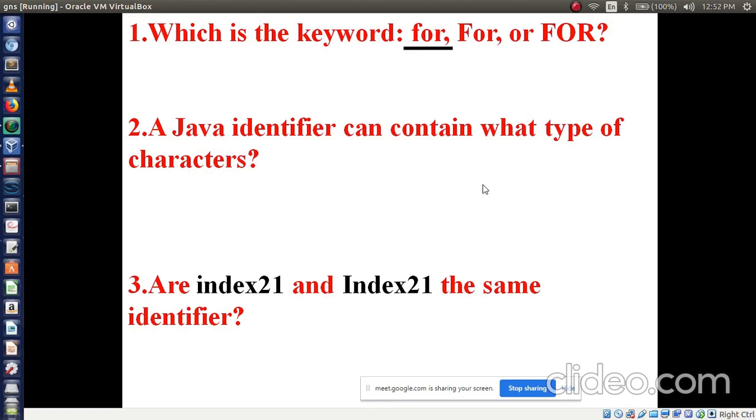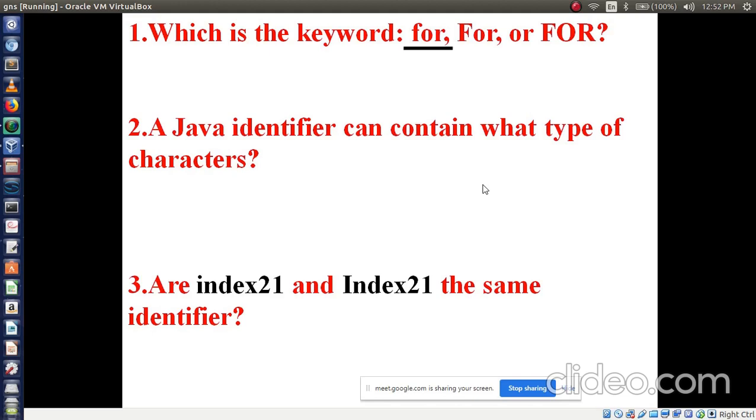So always remember while using these keywords, always use small case letters. No need to use capital letters. If you are using capital letters, the compiler will reject these keywords. It will not accept. Is it clear?